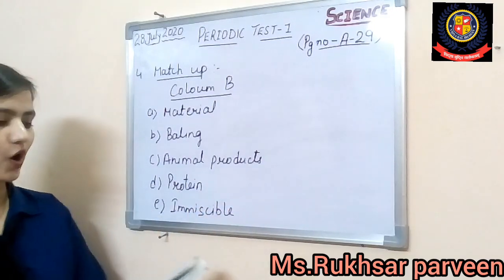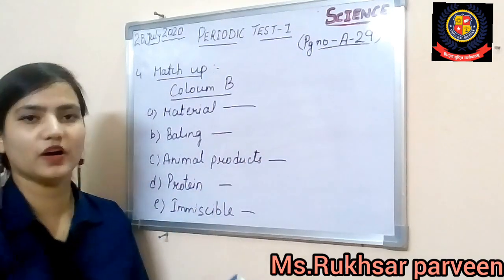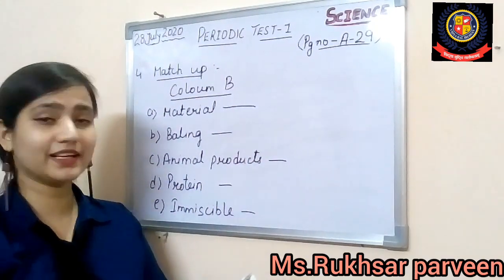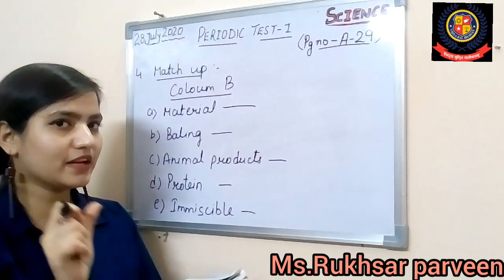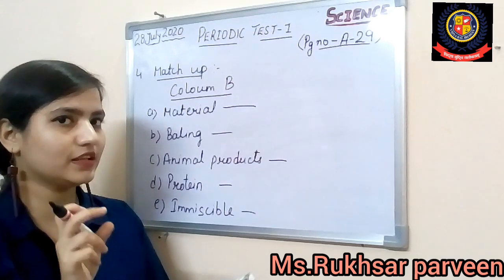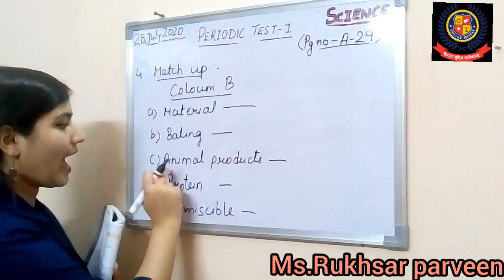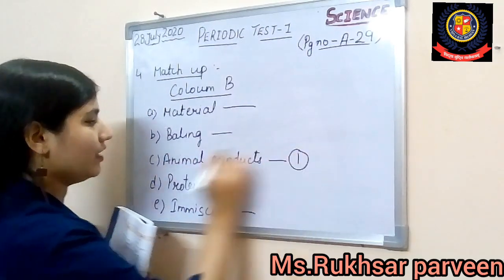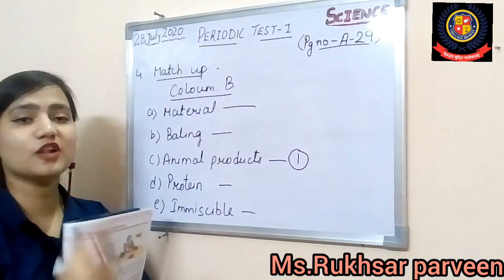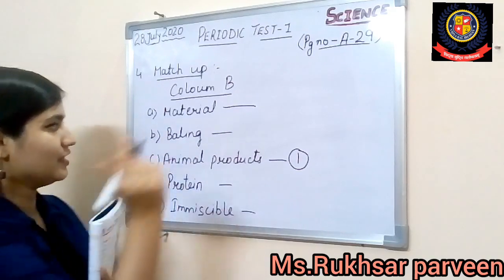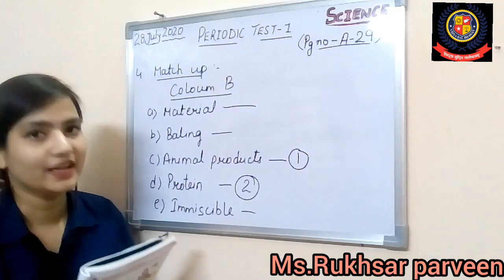Now we have to read column A and just write down here their option for A, B, 1, 2, 3. Alright, so first there is milk, curd, ghee and paneer. Milk, curd, ghee and paneer. Milk we are getting from the animal and curd, ghee, paneer are products of the milk. So indirectly the option will be animal product. So answer number 1 is C, animal products. Now pulses, as we all know, P for pulse, P for protein. So you can check, this is your protein. So write down here, the second answer will be there.